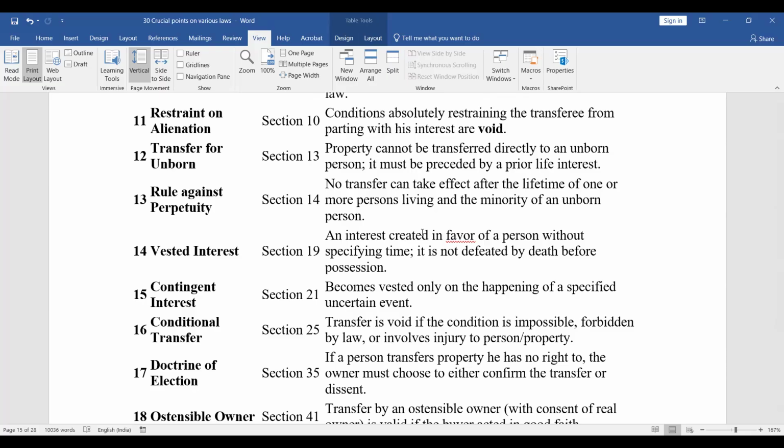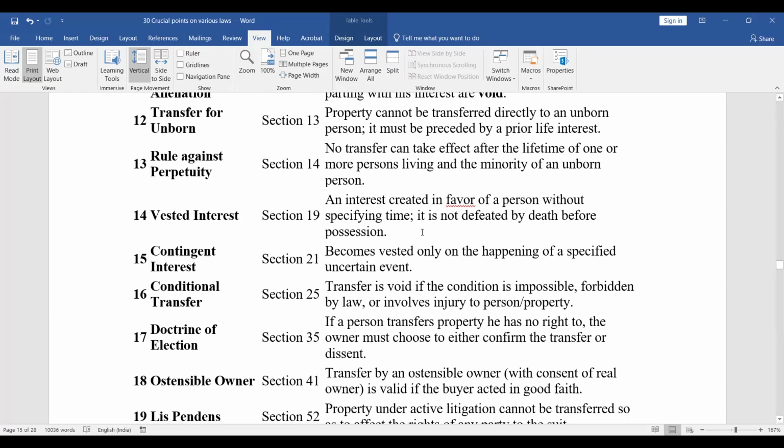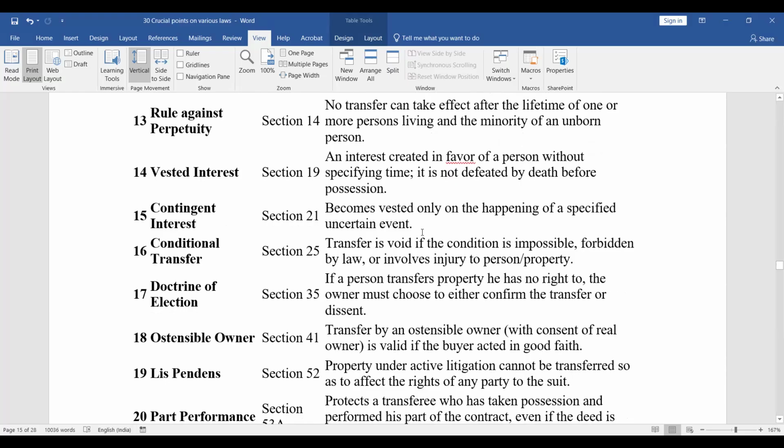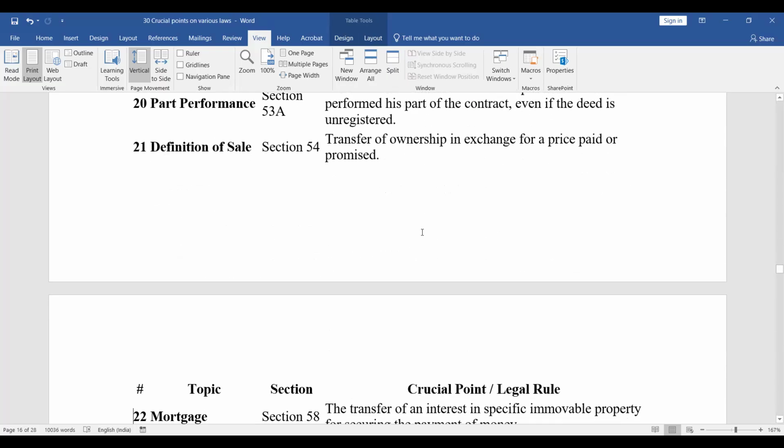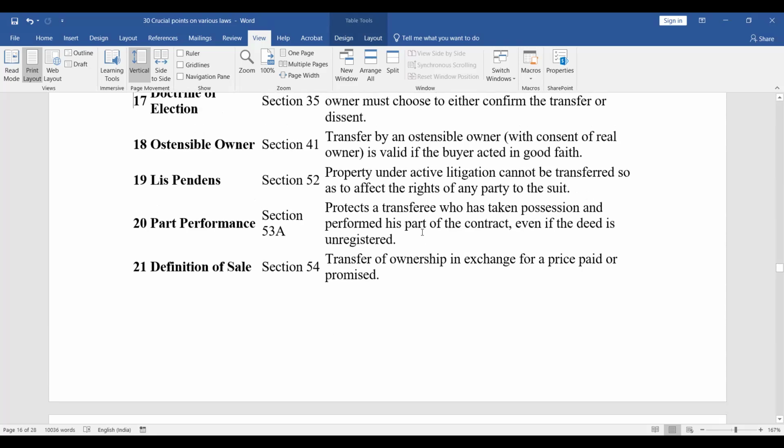Conditional transfer, Section 25. So transfer is void if the condition is impossible, forbidden by law, or involves injury to person or property. Doctrine of election, Section 35. If a person transfers property he has no right to, the owner must choose to either confirm the transfer or dissent. Ostensible owner, Section 41. It says the transfer by an ostensible owner with consent of the real owner is valid if the buyer acted in good faith.